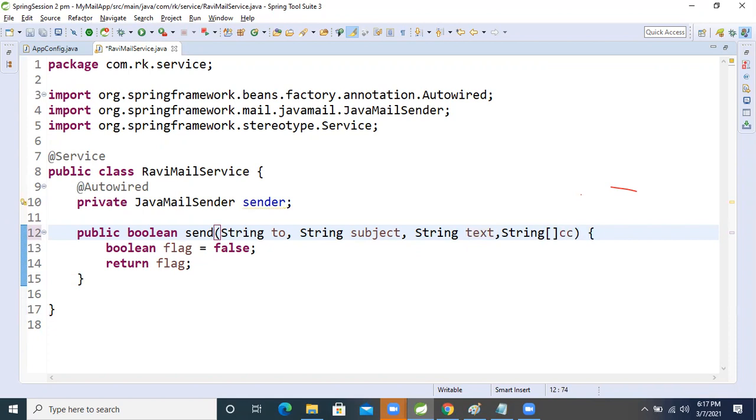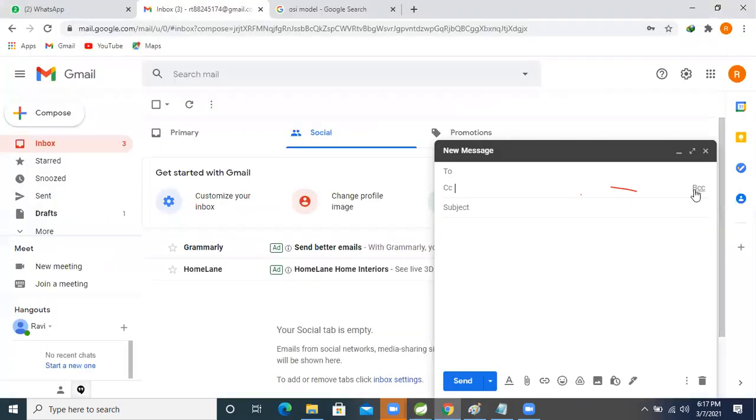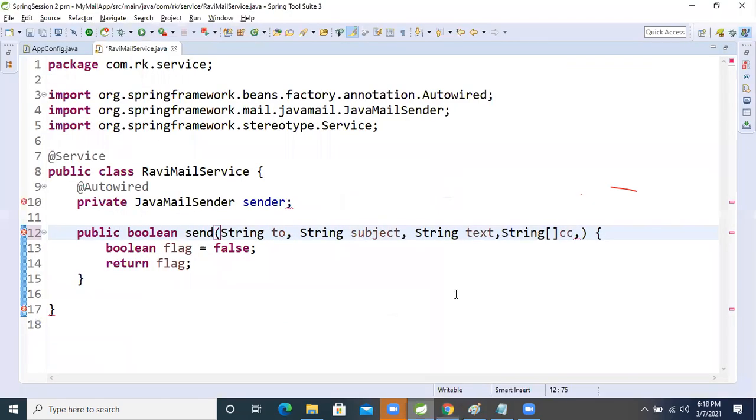CC. Okay? And there is one more, BCC also. In the BCC also we can put multiple email IDs, or not. So the ID is a string type, okay? So again, string array for BCC, this one also is array type only. See how I'm giving the analysis to you people.